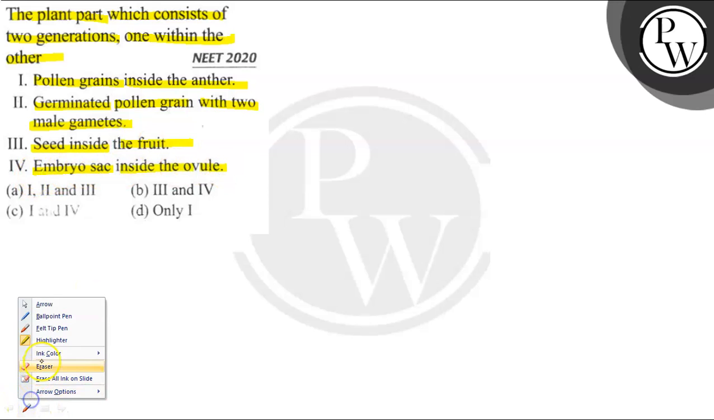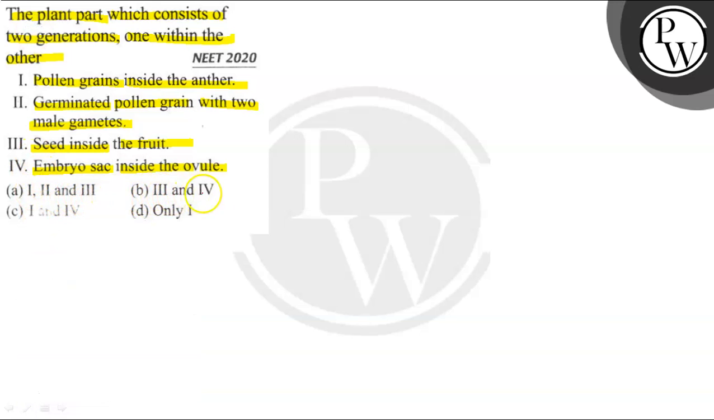For options, यहाँ हमें दिए हुए हैं: option A 1, 2 and 3; option B 3 and 4; option C 1 and 4; and option D only 1. ठीक है, the plant part which consists of two generations, one within the other, are